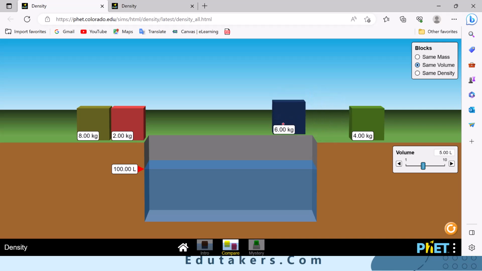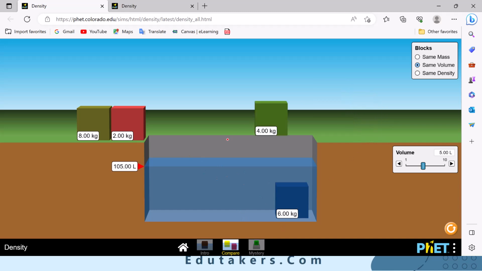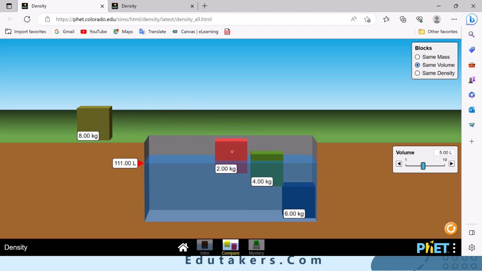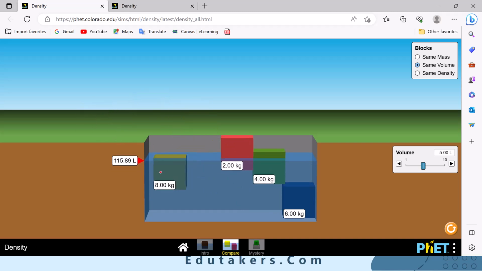So if I consider here the blue block, all of these blocks have the same volume, but the blue block has a mass of 6.00 kilograms. The green block has a mass of 4.00 kilograms. This block has a mass of 2.00 kilograms, and for the other one the mass is 8.00 kilograms. Now see here the block whose mass is very small, 2.00 kilograms. This block has a very small mass as compared to the others. When the mass is smaller, of course, its density would be smaller as compared to the other blocks.